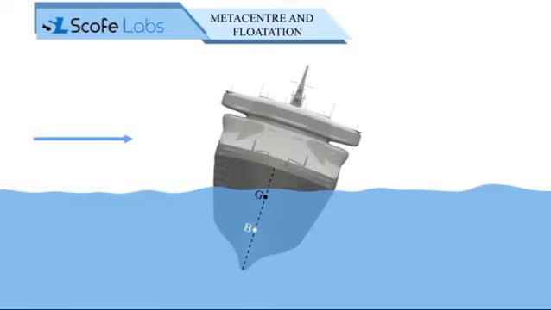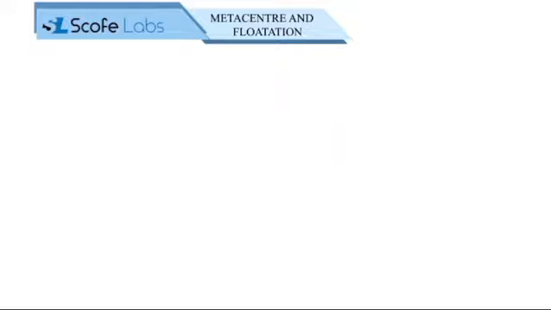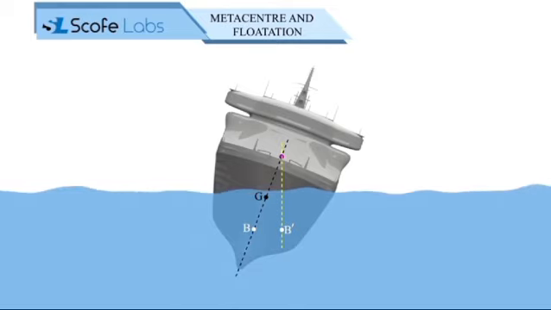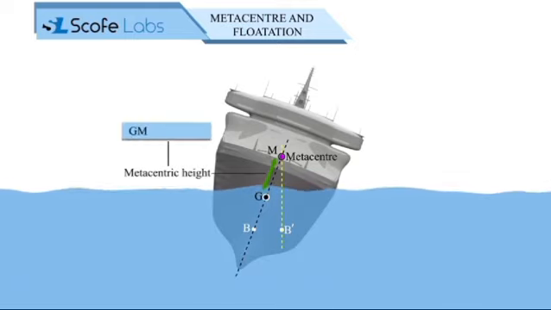When the ship tilts in the right direction, the volume displaced in the right direction is larger as compared to the left direction. Due to this, the center of buoyancy shifts in the right direction from point B to B'. Due to the large volume of water, more force is applied, resulting in the formation of a couple. The point of intersection of the vertical line through the new center of buoyancy B' and the center line BG is termed the metacenter of the body. The distance between the metacentric point M and the center of gravity G is known as the metacentric height. We can also write metacentric height as GM equals BM minus BG.